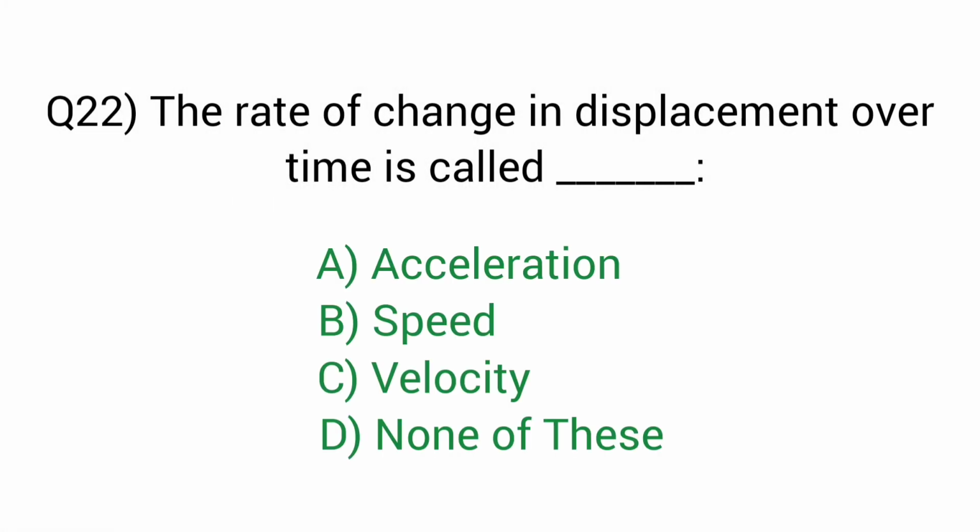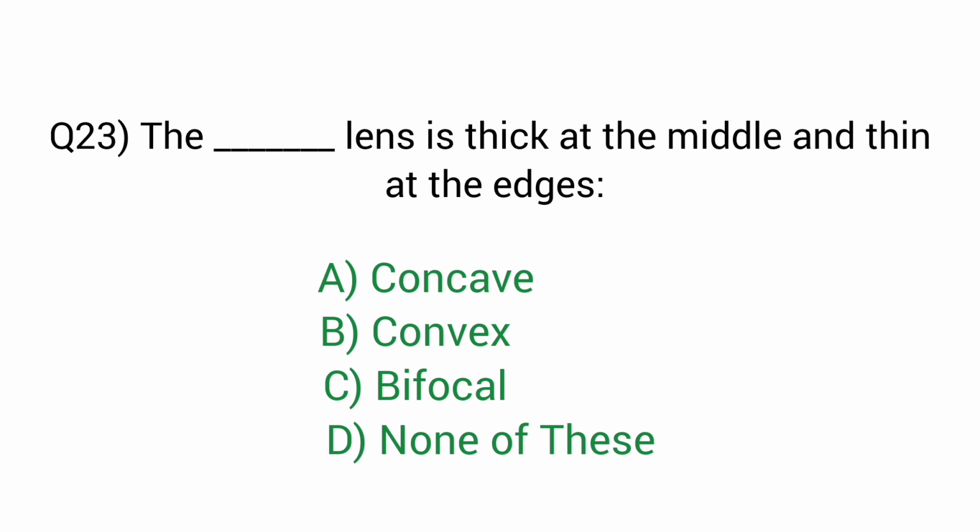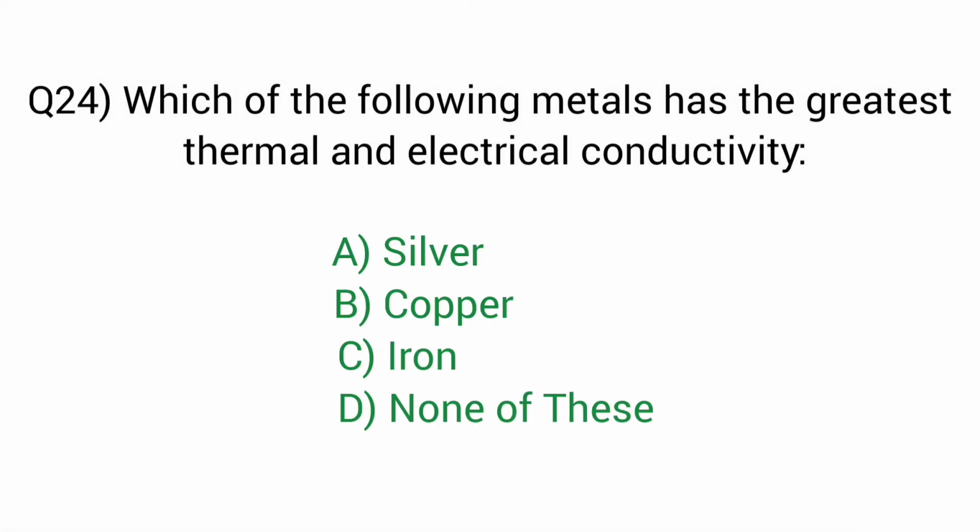Question number 22. The rate of change in displacement over time is called. Right answer option C, velocity. Question number 23. The lens is thick at the middle and thin at the edge. Right answer option B, convex. Question number 24. Which of the following metals has the greatest thermal and electrical conductivity? Right answer option A, silver.